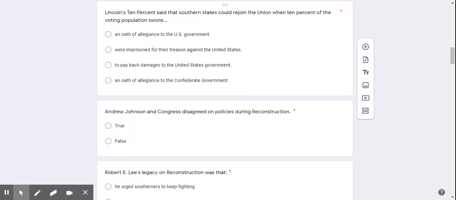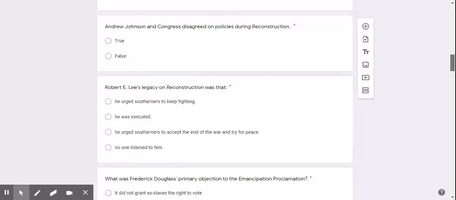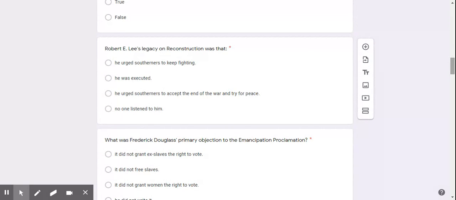Andrew Johnson and Congress disagreed on policies during Reconstruction. True or false? Robert E. Lee's legacy on Reconstruction was that he urged Southerners to keep fighting. He was executed. He urged Southerners to accept the end of the war and try for peace, or nobody listened to him.